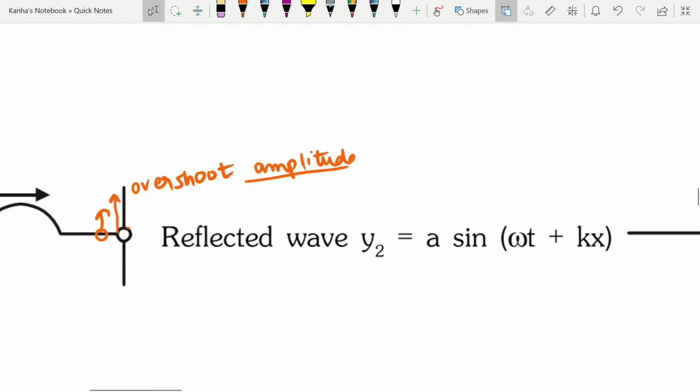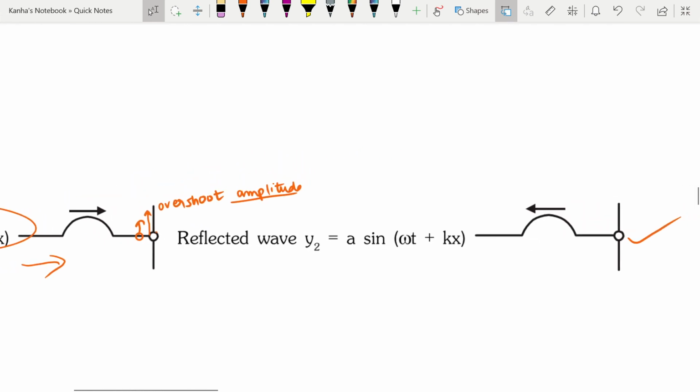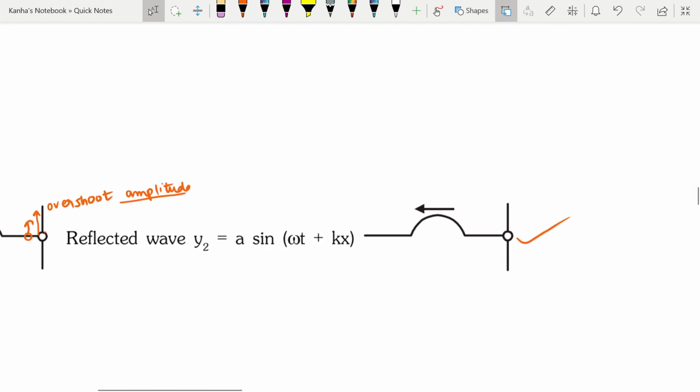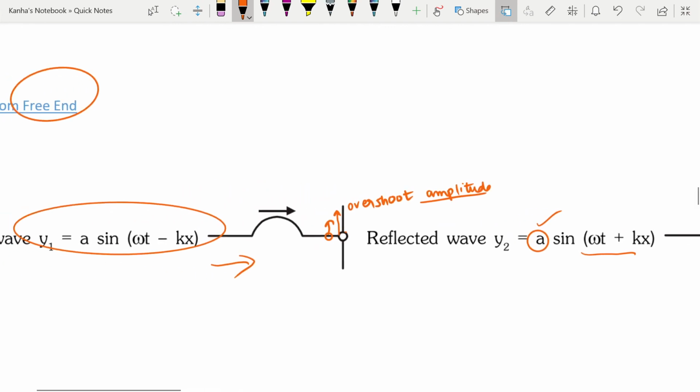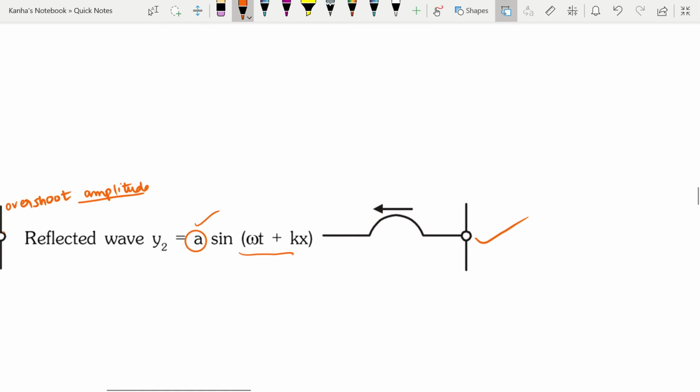So a reflected wave will travel in the opposite direction, but here the amplitude will be in the same direction. So the amplitude will not change its direction. Here the wave is reflected by the free end without any inversion. So this is all you need to know.